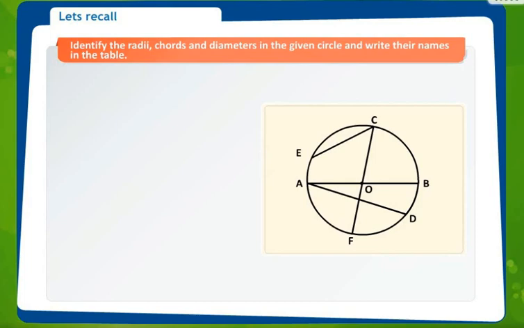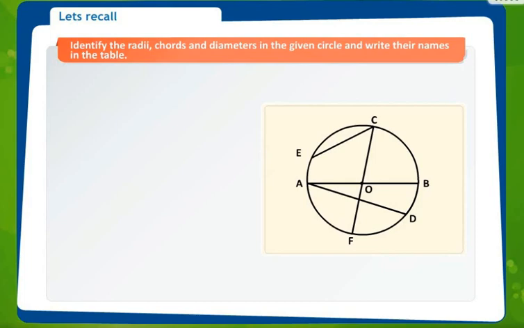Radius is the line joining the center of the circle to any point on the circumference, and there are infinite radii. Chord is the line segment which divides the circle into two parts, and the endpoints of the chord lie on the circle.